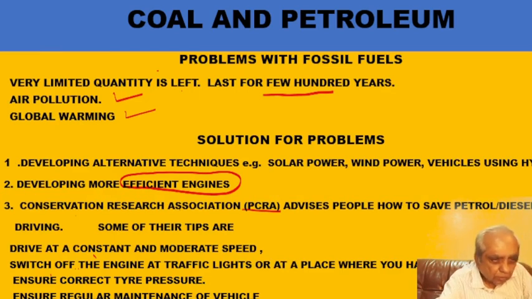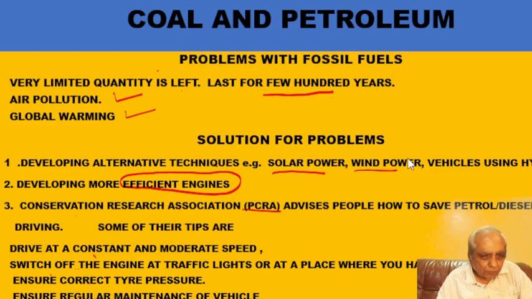Now, let us discuss what I had initiated in my chapter on coal, that these fossil fuels are very limited in stock. They are expected to last only for a few hundred years. So we have found various alternatives. All the countries of the world had meetings, and emphasis was laid that we should find alternative techniques. So now for getting power we will be using solar power, wind power, and vehicles using hydrogen.